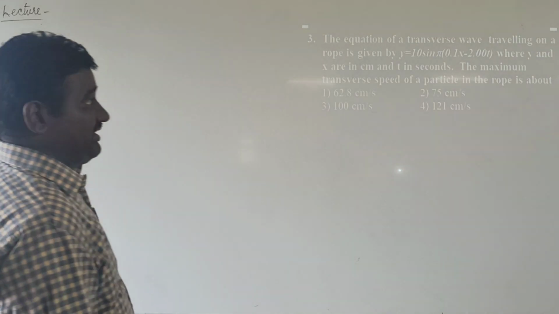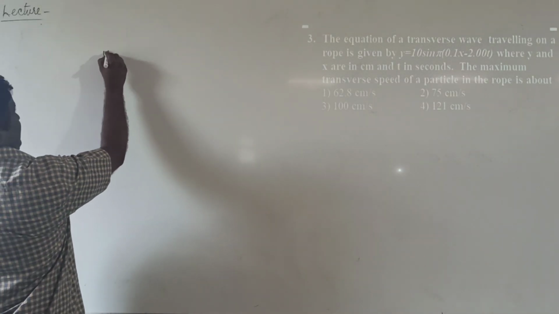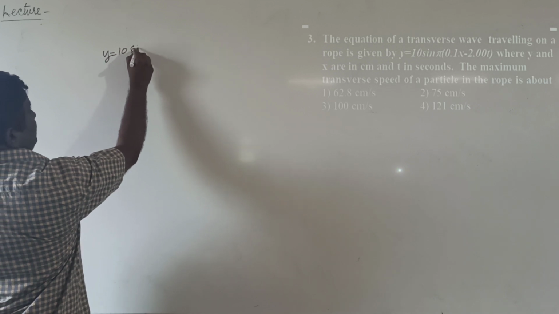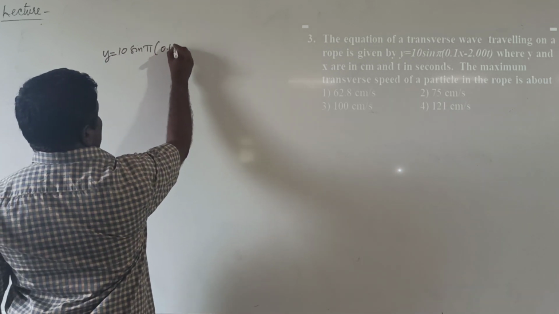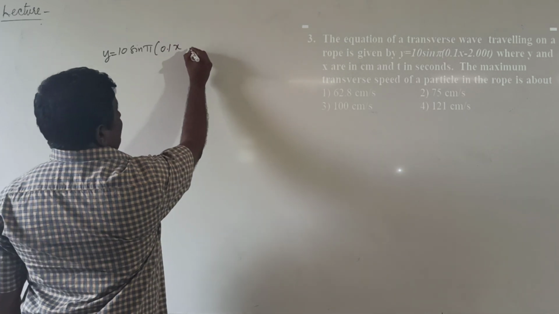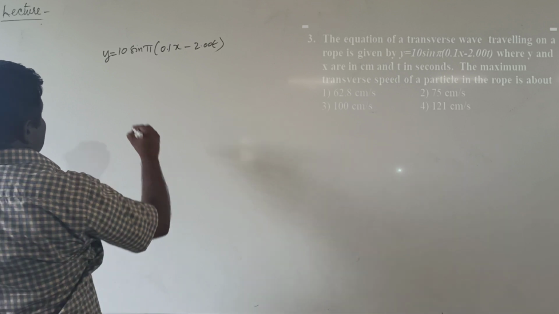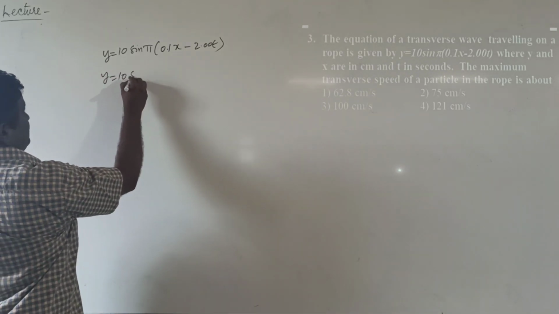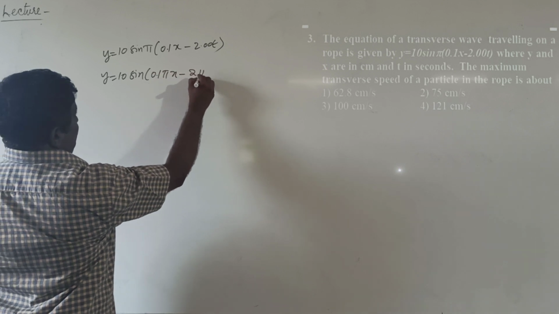So the given transverse wave equation is y equal to 10 sin pi into (0.1x minus 2.00t). It is written as y equal to 10 sin(0.1 pi x minus 2 pi t).